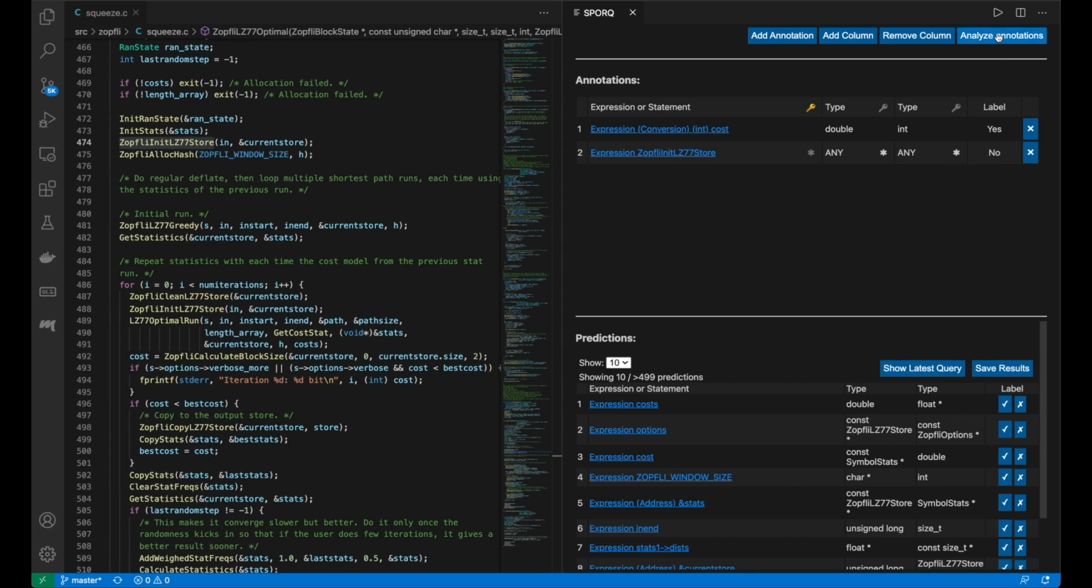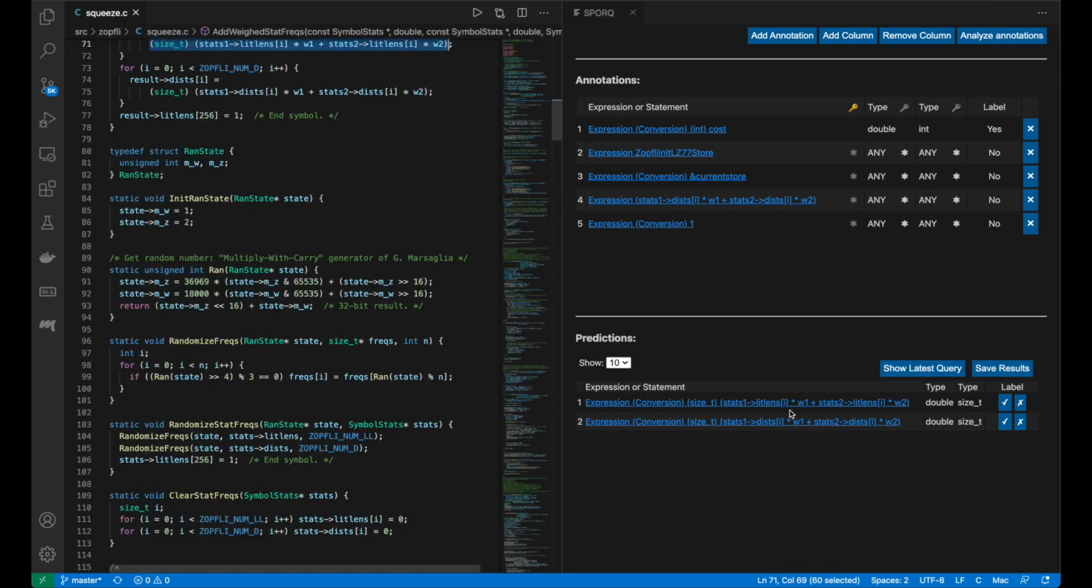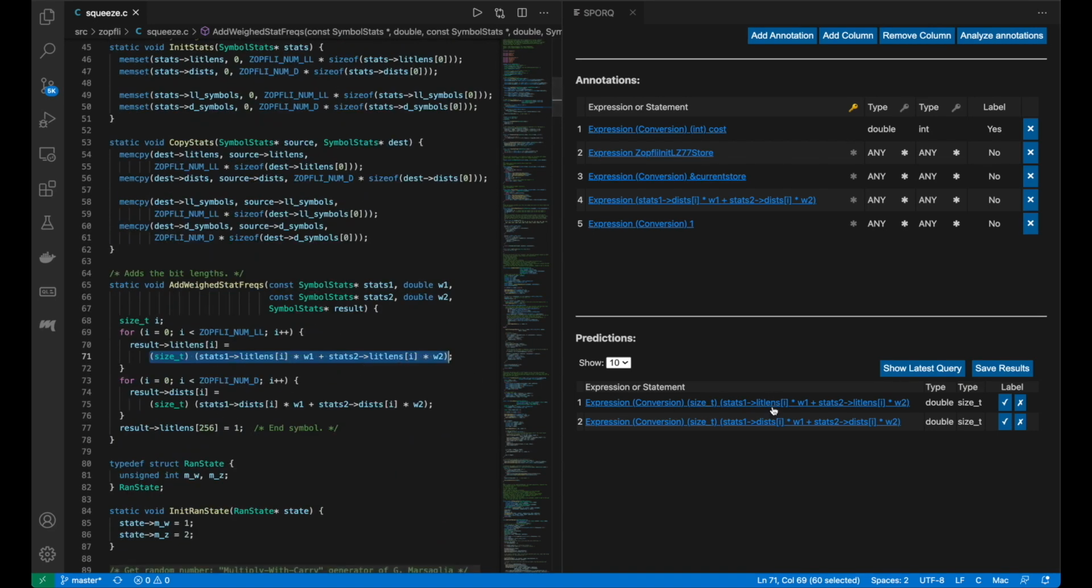We can now click on the Analyze Annotations button again for further rounds of analysis. Now, after a few rounds of analysis, we have arrived at predictions which are both correct. Both of these expressions are casts from type double to type size_t, size_t being the typedef of unsigned long. This now concludes our search for expressions converted from some floating point type to some integral type. We can click on the Save Results button to save both the predictions as well as any positive annotations, in this case the first row over here.